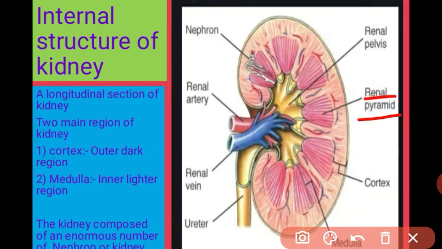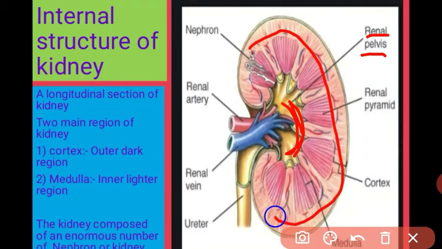The apex part of the pyramid is called the papilla, and the innermost part is called the renal pelvis. So there are three main regions in the internal part of the kidney: the outer cortex, the medulla, and the renal pelvis.